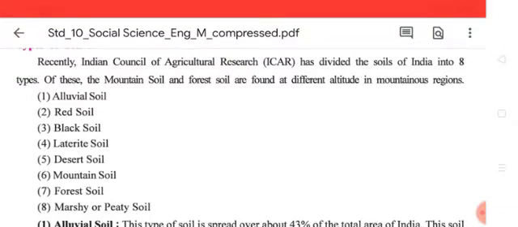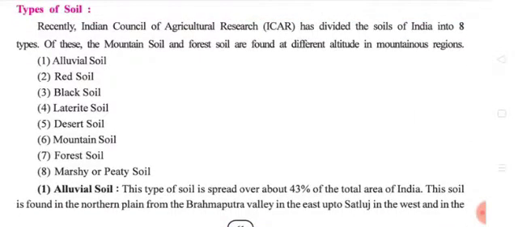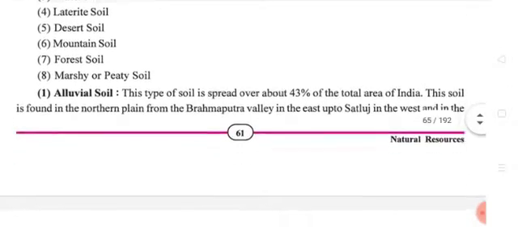So, which are these 8 types of soil? We'll see that. First one is alluvial soil. Second one, red soil. Third, black soil. Fourth, laterite soil. Desert soil. Mountain soil. Forest soil. And marshy or peaty soil. So, these are the 8 types of soil in India according to the Indian Council of Agriculture Research. So we are going to learn about them one by one.